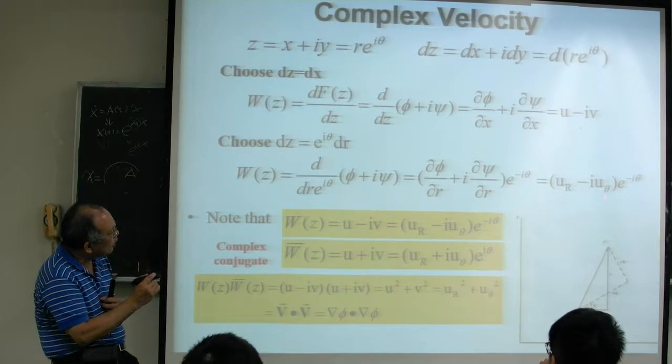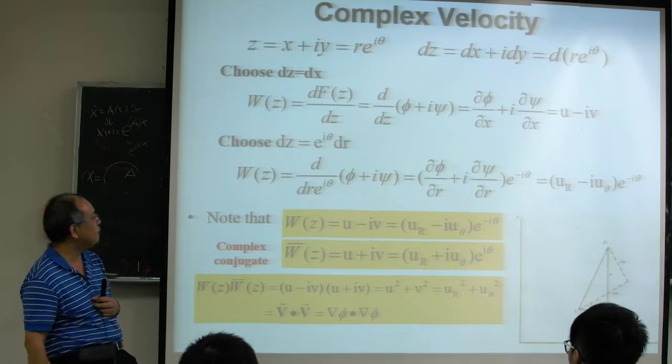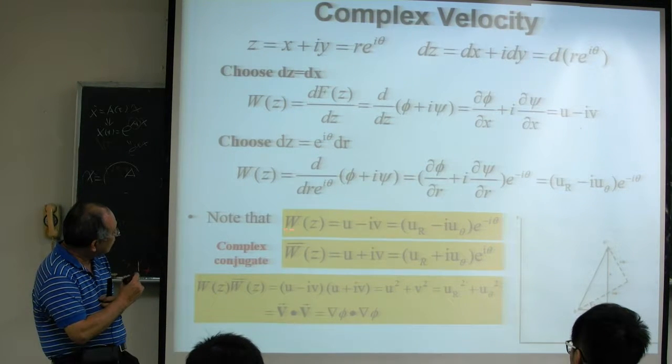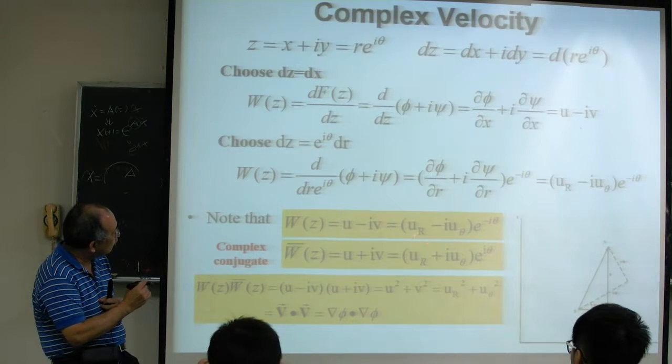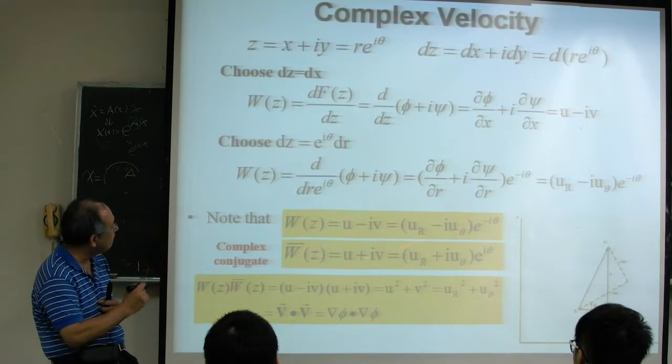When using polar coordinates, you have to remember this, because there is an additional term, exponential minus i theta, here. So the complex velocity equals u minus iv, or in polar coordinates, u_r minus i u_theta times exponential minus i theta.